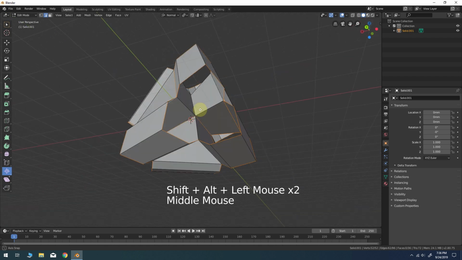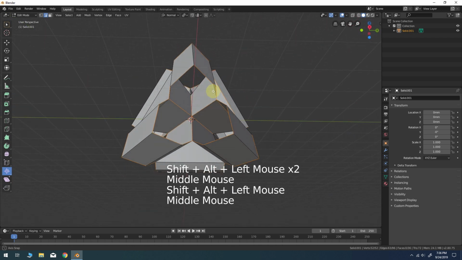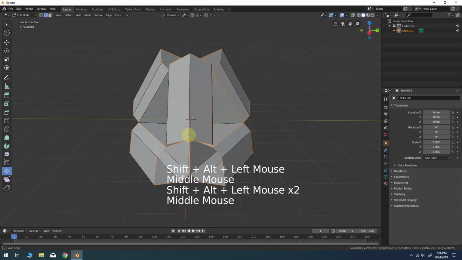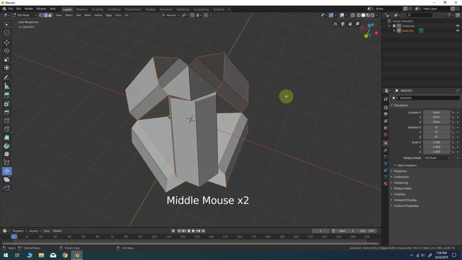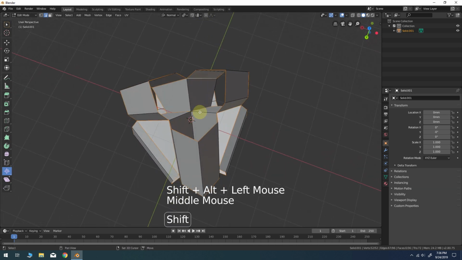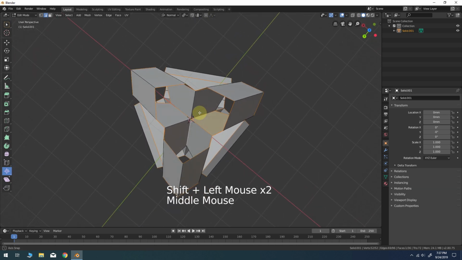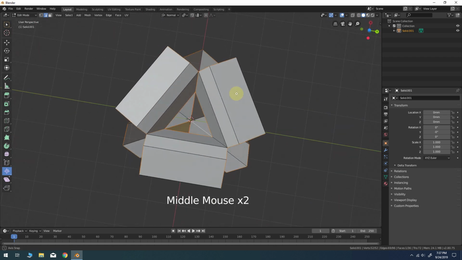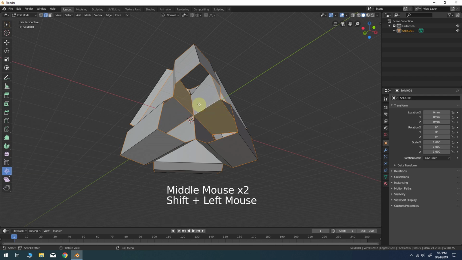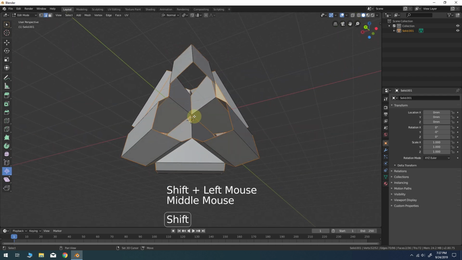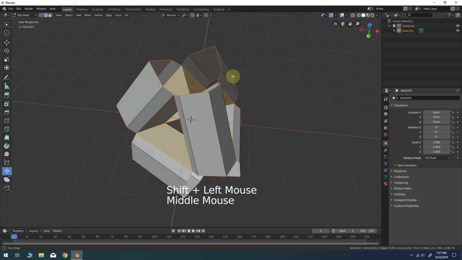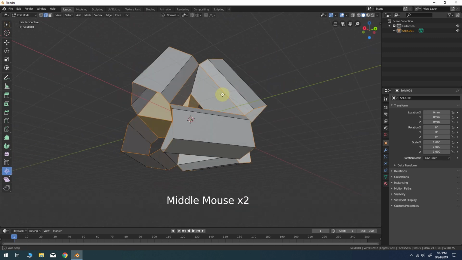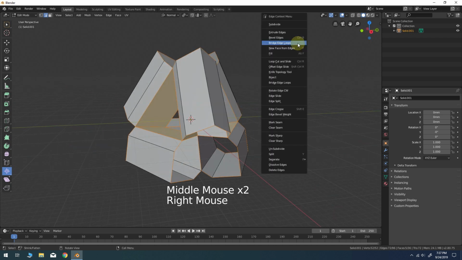Get some of these edge loops, like so. And once you have all these edges selected for your seams, just right click for the context menu and choose Mark Seam.